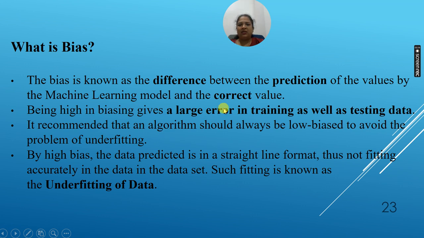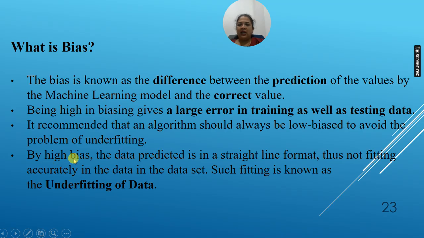So both are showing the error if your bias is high. It is recommended that an algorithm should always be low bias to avoid the problem of underfitting. So in bias, we find the problem of underfitting, where the training and testing both are showing the error. Means training is also not getting properly done, so that's why it is showing errors in testing as well.